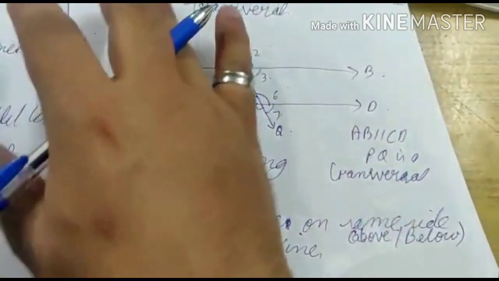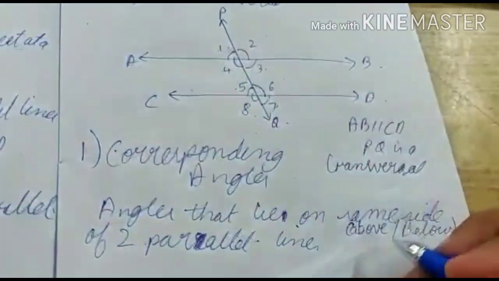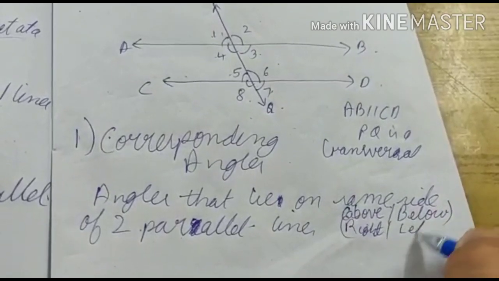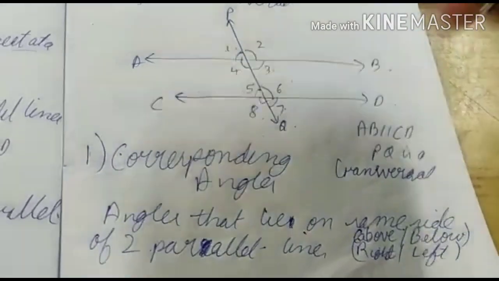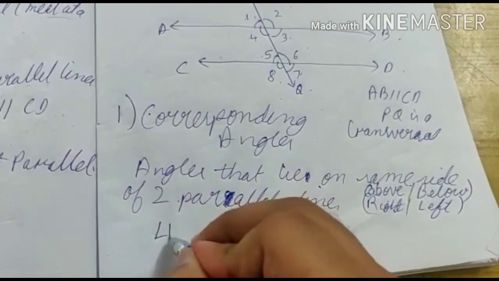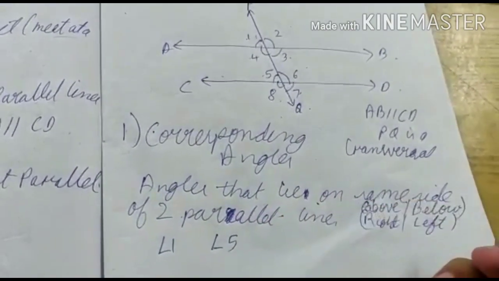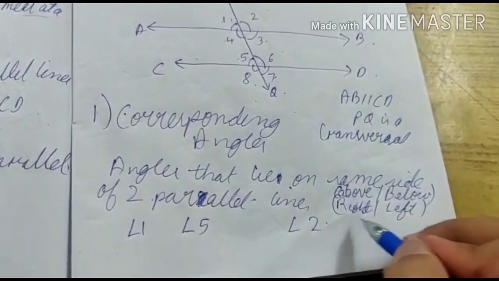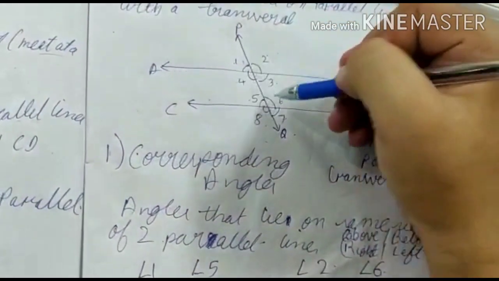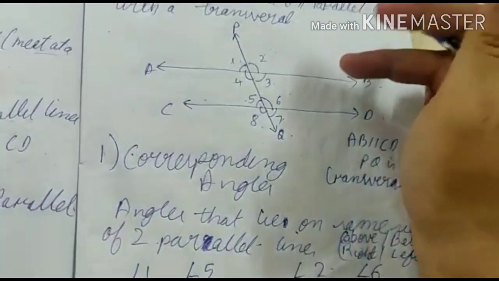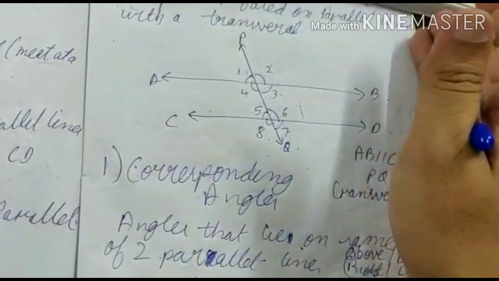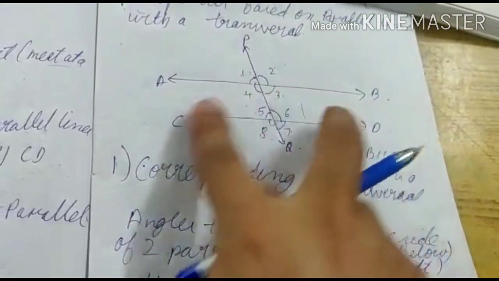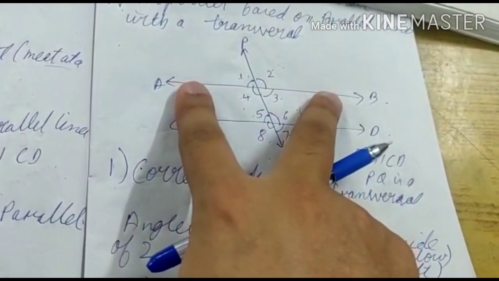Look, angle 1 and angle 5, these are corresponding angles. Angle 2 and angle 6, look, they lie on the right side of the transversal and on the above part of parallel lines AB and CD. Angle 6 is above CD, angle 2 is above AB.